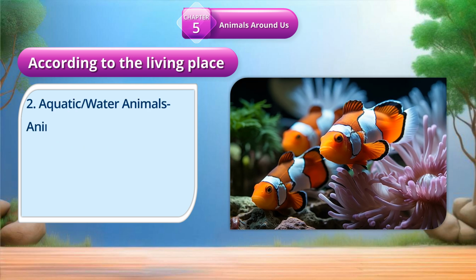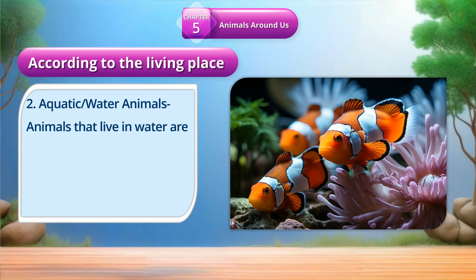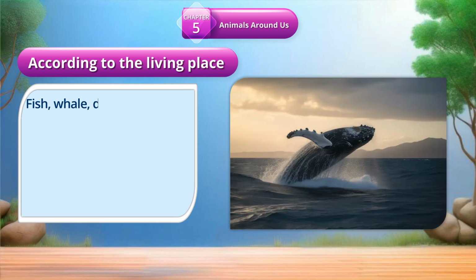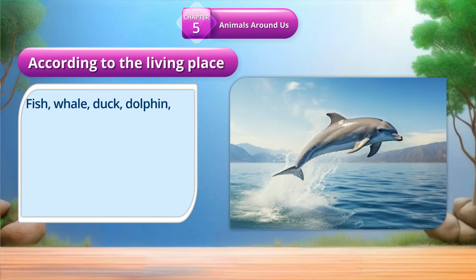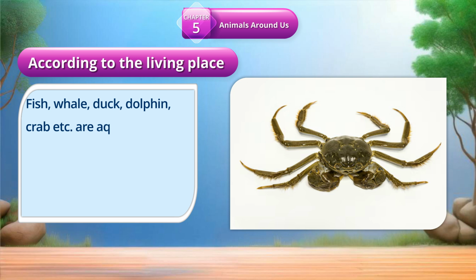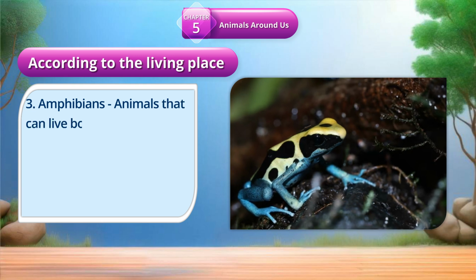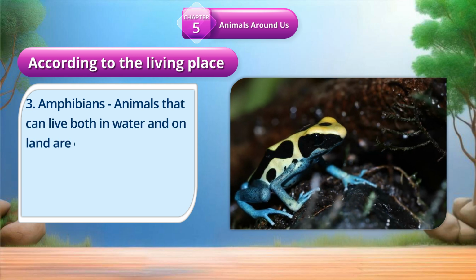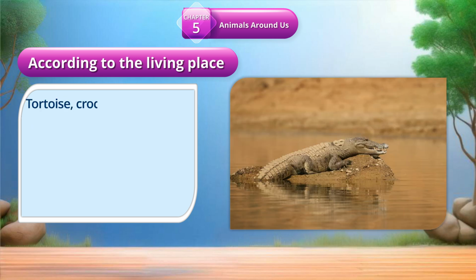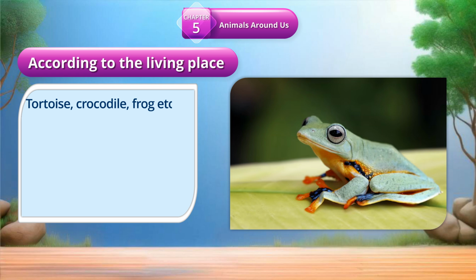2. Aquatic/water animals. Animals that live in water are called aquatic animals. Fish, whale, duck, dolphin, crab, etc. are aquatic animals. 3. Amphibians. Animals that can live both in water and on land are called amphibians. Tortoise, crocodile, frog, etc. are amphibians.